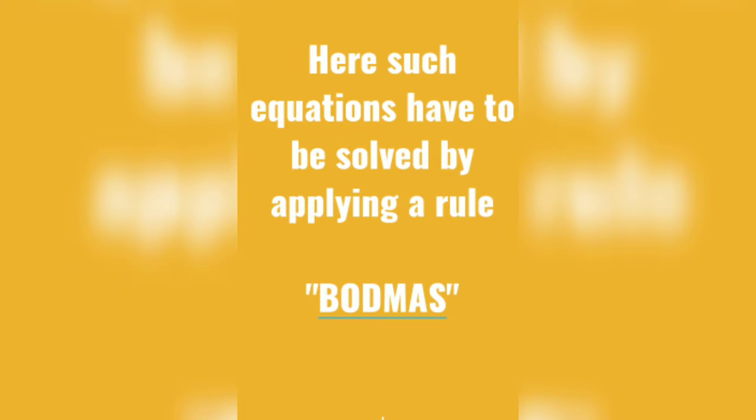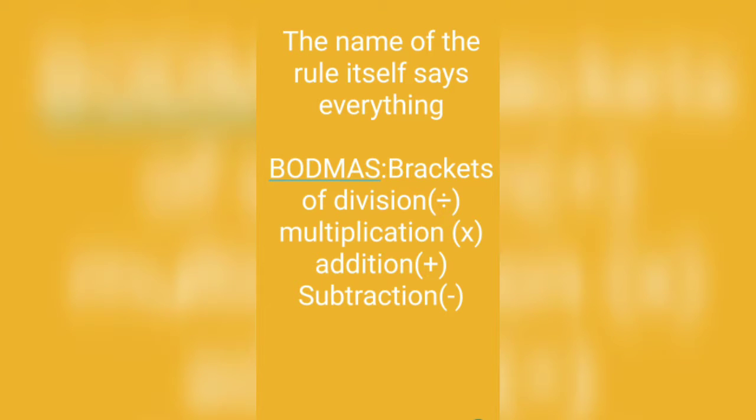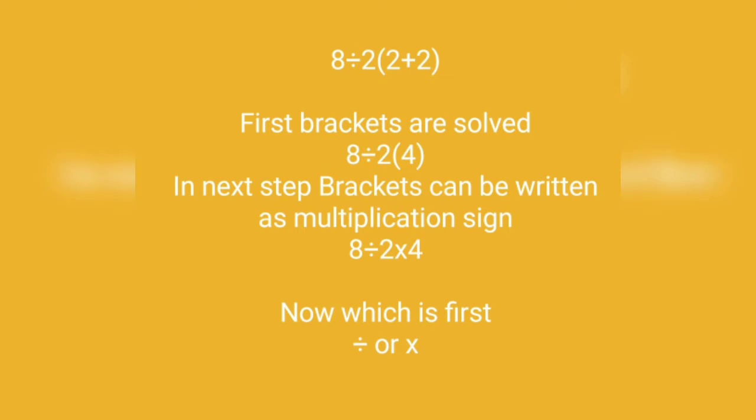Don't panic guys. To solve such confusions we have a rule called the BODMAS rule, which says brackets, of, division, multiplication, addition and subtraction. So according to this rule, first the brackets of the equation should be resolved, and then we have to go for the division, then multiplication, then addition, and then we have to subtract the remaining numbers, whatever we get. So it is applied to our equation as shown here.